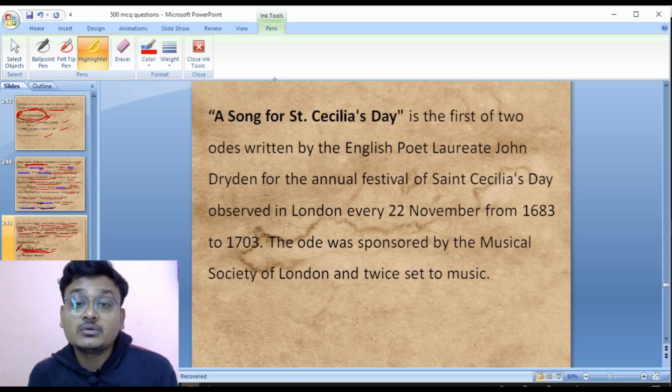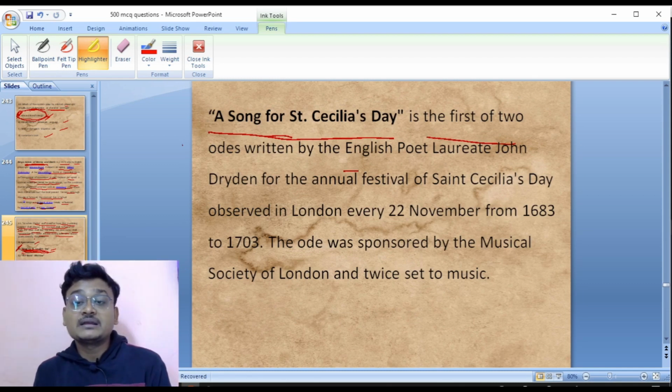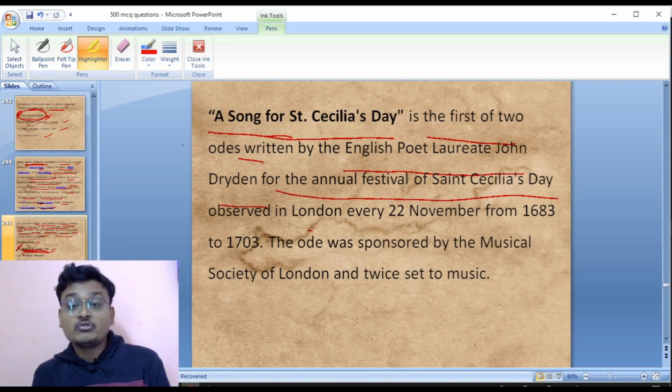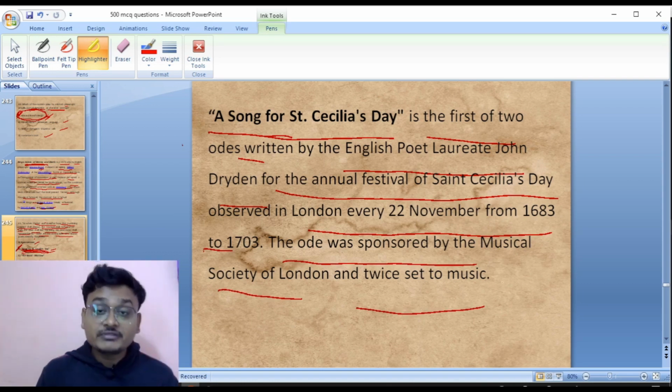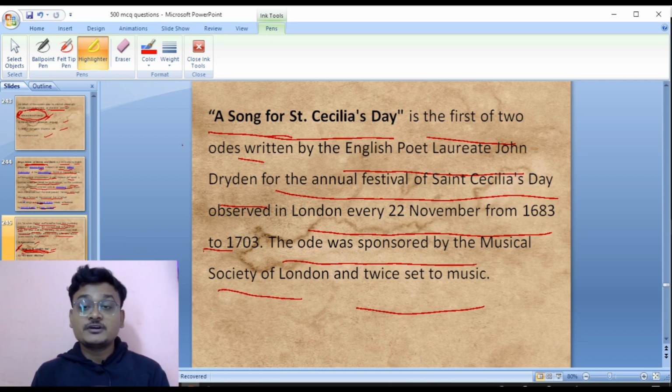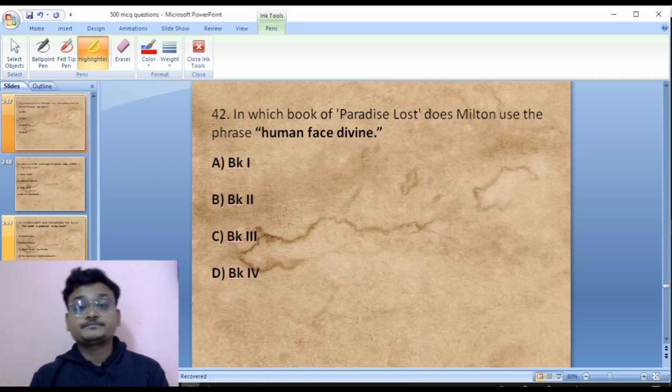Here, look at it, it is written by the poet laureate Dryden. A Song for Saint Cecilia's Day is the first of two odes written by English poet laureate John Dryden for the annual festival of Saint Cecilia's Day, observed in London on 22 November from 1683 to 1703. The ode was sponsored by the Musical Society of London and twice set to music.